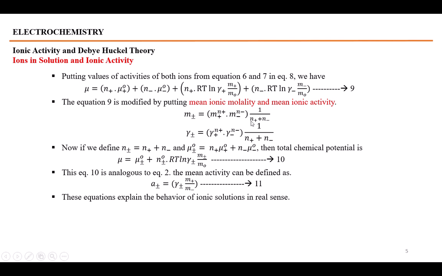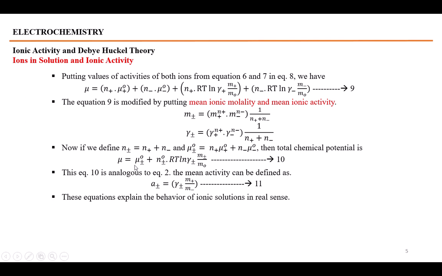When these two equations are placed in equation number 9, the new n, the total number of moles of positive and negative ions, will be equal to the number of moles of positive ions plus the number of moles of negative ions. Similarly, the standard chemical potential for positive and negative ions will be taken to be equal to n positive mu naught positive plus n negative mu naught negative. Putting all these values of m plus minus, gamma plus minus, n plus minus and mu naught plus minus in equation number 9, we get equation 10 in a simplified form as this one.